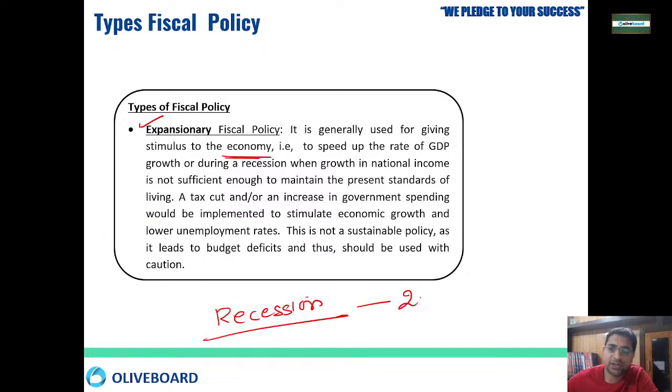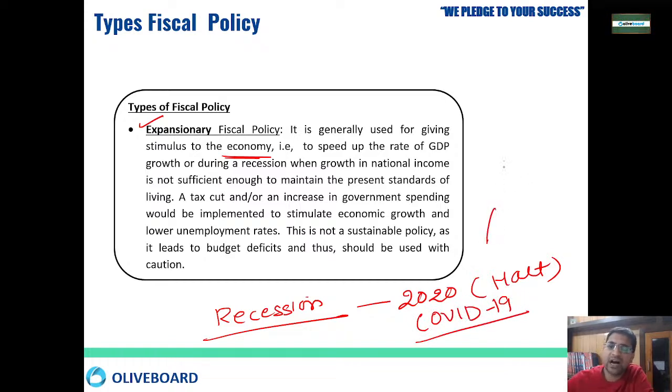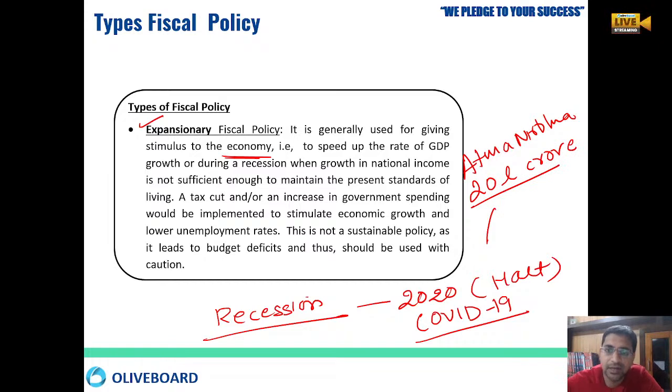just look, in 2020 the country came to a halt. Why? Because of the COVID-19 crisis, right? After that, government came up with the Atmanirbhar Bharat package of 20 lakh crore. That is where government wanted to follow expansionary fiscal policy. Why? In order to stimulate the economy. Government wanted to infuse the money so that factories can start running, employment should be generated, and the economy can come on track.